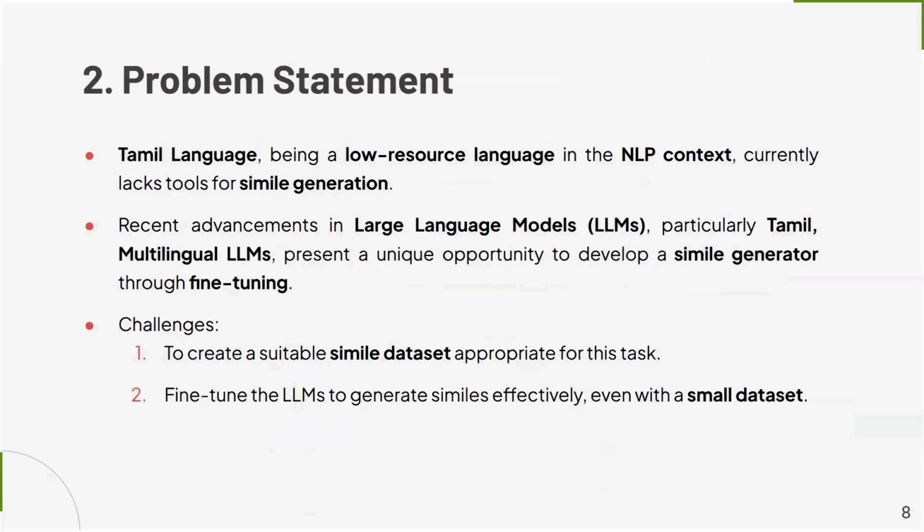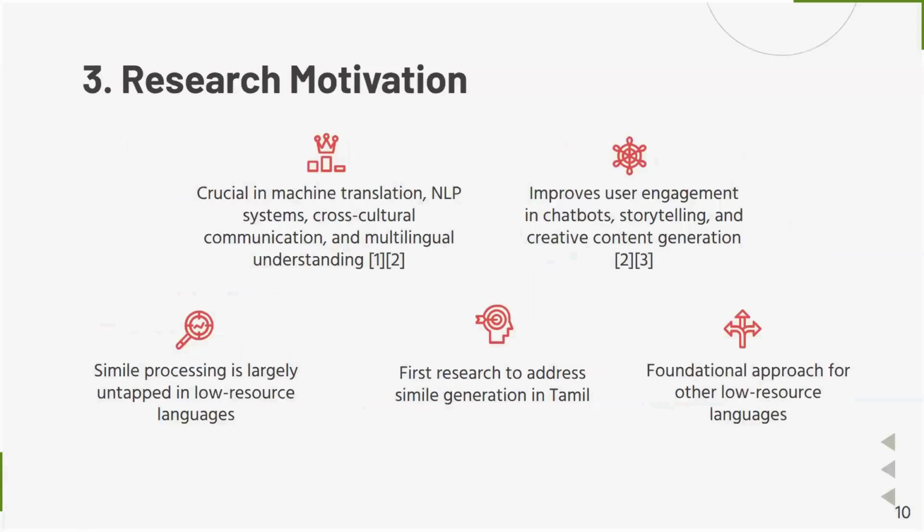Tamil, being a low resource language in the NLP context, currently lacks tools for simile generation. Recent advancements in large language models, particularly Tamil multilingual LLMs, present a unique opportunity to develop a simile generator through fine-tuning. Our challenges for this approach are to create a suitable Tamil simile dataset appropriate for this task and to fine-tune LLMs to generate similes effectively even with a small dataset.